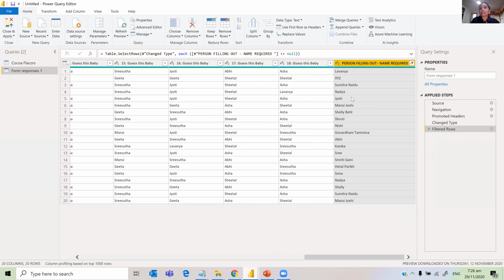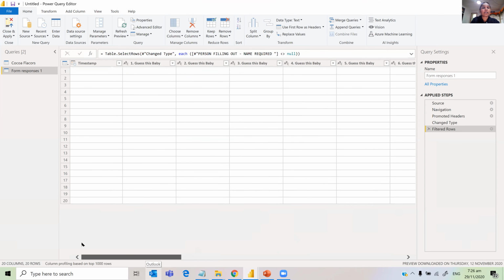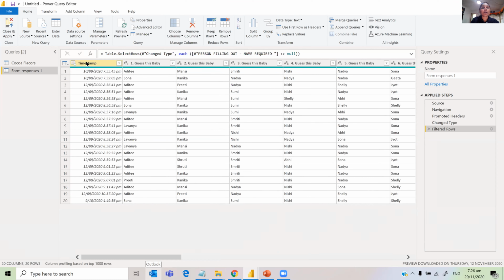Now what I want to do is highlight this one, and also this one, Control-click Timestamp. Apart from these two, I want to unpivot the other columns. So these 1 to 18 questions, the responses to those questions, I want to unpivot.